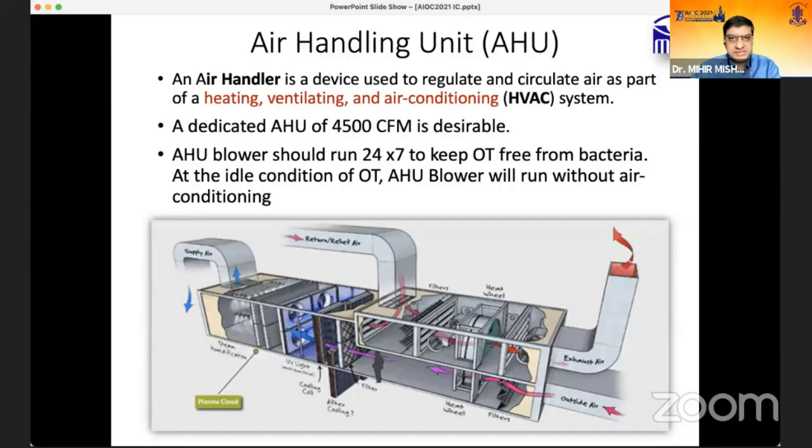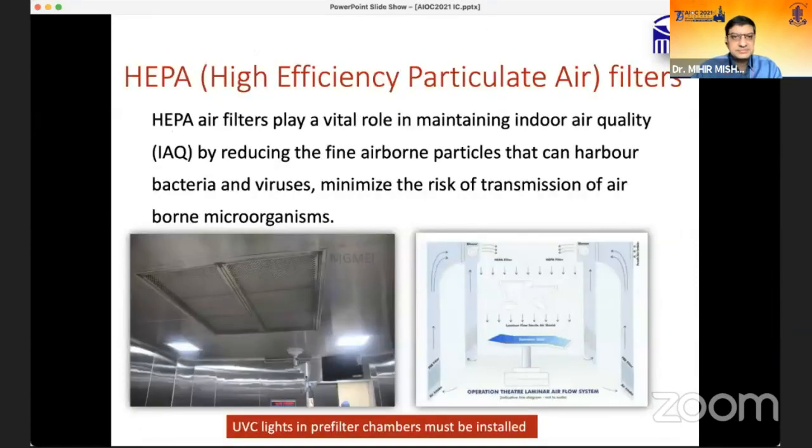So the next important part is the AHU, that is the air handling unit, which has the heating, ventilation, and air conditioning system. It regulates the humidity, temperature, and everything, including the airflow. You should have a standard AHU system, and it should be unified to each OT theater. It should be separate in a better way, and it should be running 24/7 to keep the OT free from bacteria. And in ideal conditions, the blower can be run without any air conditioning.